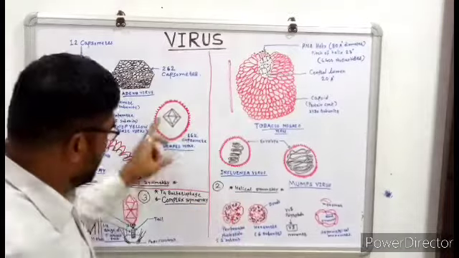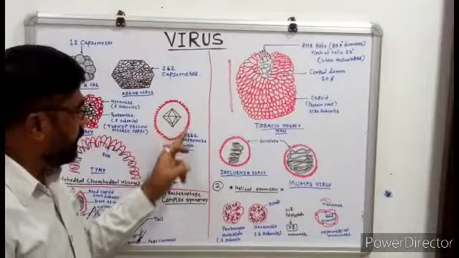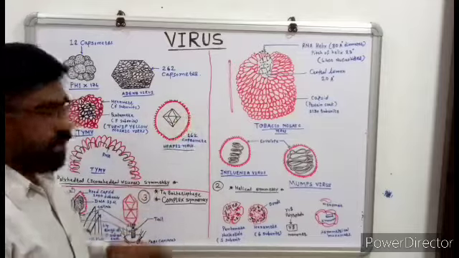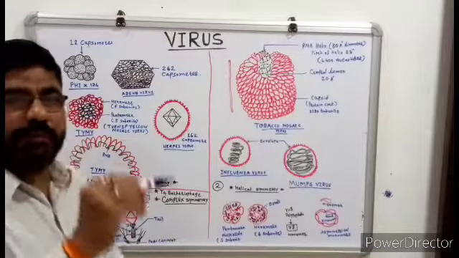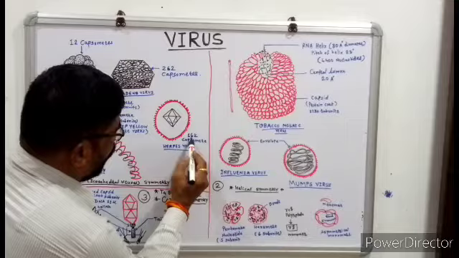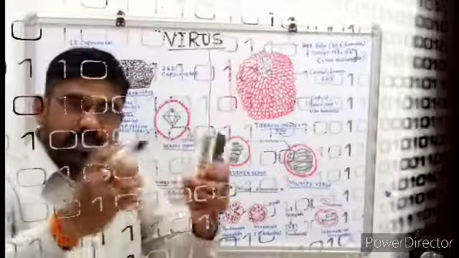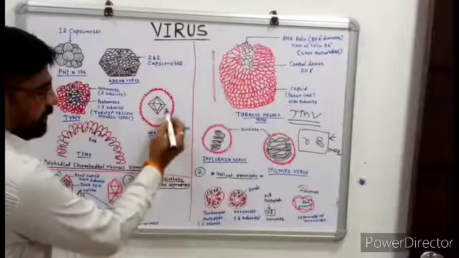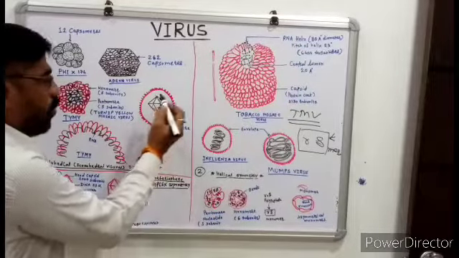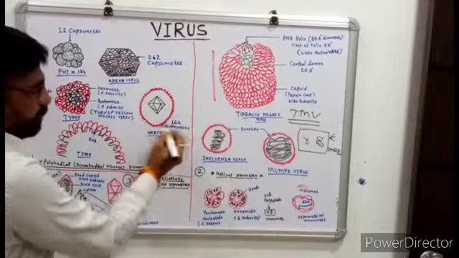The herpes virus consists of a capsid with 162 capsomeres. What do we mean by capsomeres? Capsomeres are nothing but the protein coat units of the capsid.